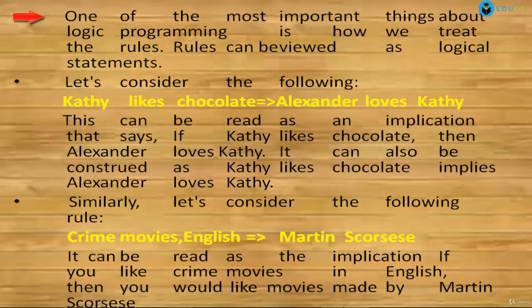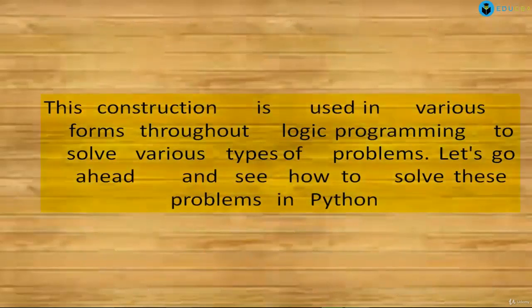Rules can be viewed as logical statements. Let's consider the following example: Kathy likes chocolate, Alexander loves Kathy. This can be read as an implication: if Kathy likes chocolate, then Alexander loves Kathy. It can also be construed as Kathy likes chocolate implies Alexander loves Kathy. Similarly, consider the following rule: crime movies in English imply Martin Scorsese. It can be read as: if you like crime movies in English, then you would like movies made by Martin Scorsese. This construction is used in various forms throughout logic programming to solve various types of problems.